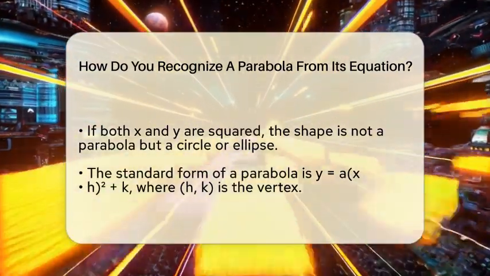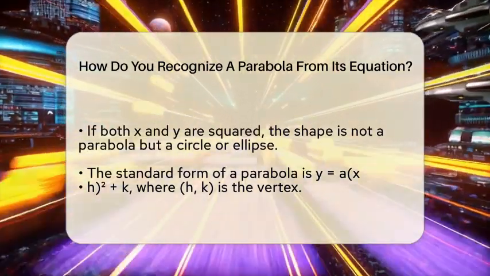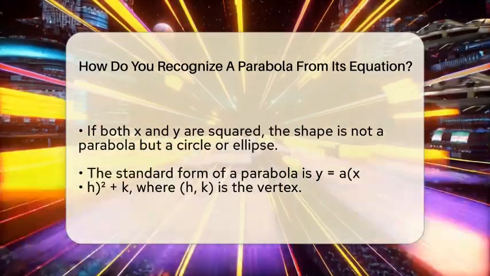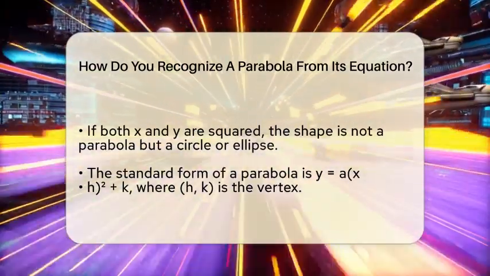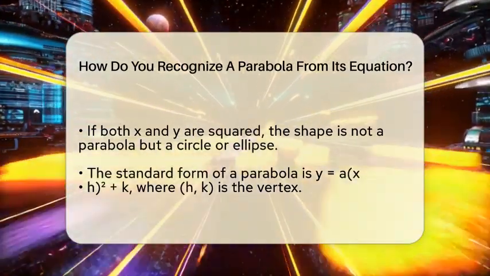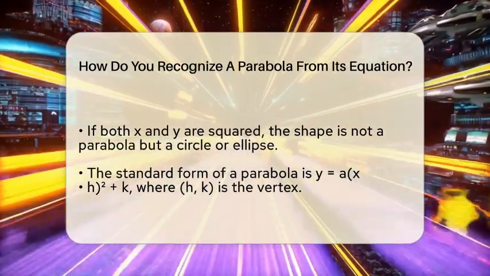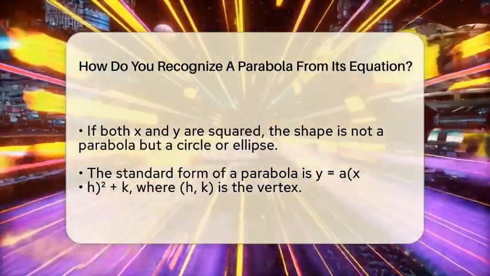Parabolas often come in common forms. The first is called the standard form, which looks like y equals a times (x minus h) squared plus k. The values h and k tell you where the vertex, or the highest or lowest point, is located. The second form is called the quadratic form, which is y equals ax squared plus bx plus c. This form also shows a parabola when the equation is quadratic in x.